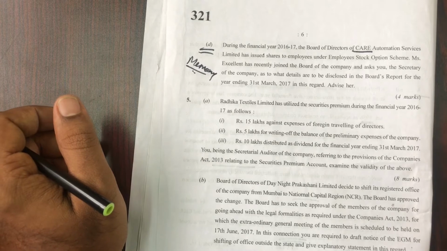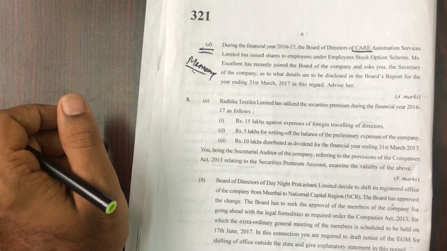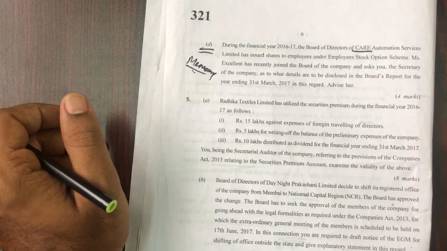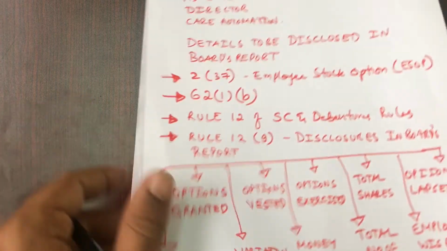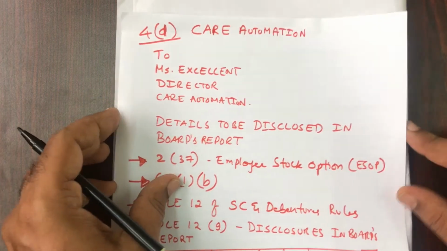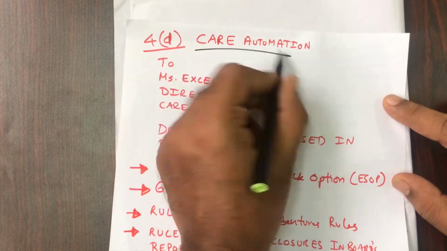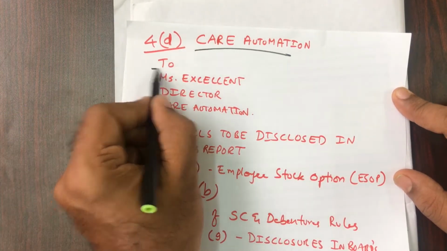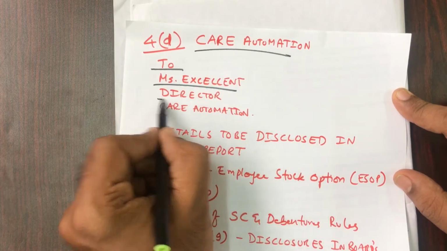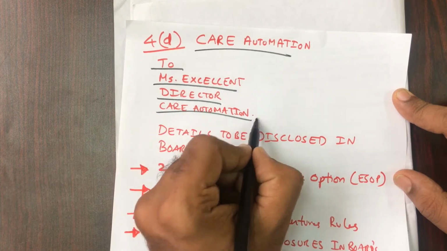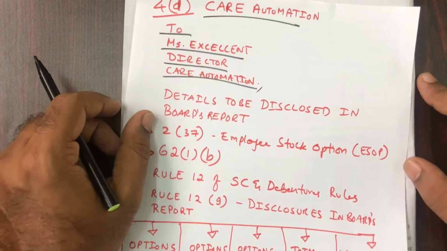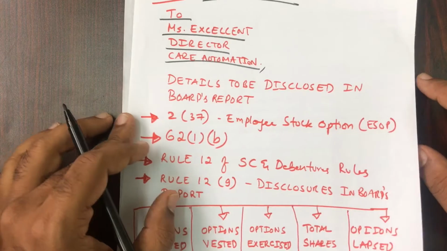So how to write this answer? Who is asking this question to you? Ms. Excellent. Who are you? The secretary of the company, that is, the company secretary. How can we answer this to get 4 marks? Address it to Ms. Excellent, Director, Care Automation. If you start writing like this, it looks really good and professional, as though you are working in the real world.